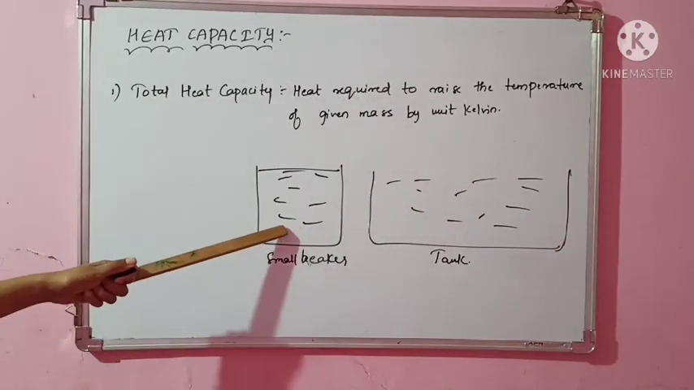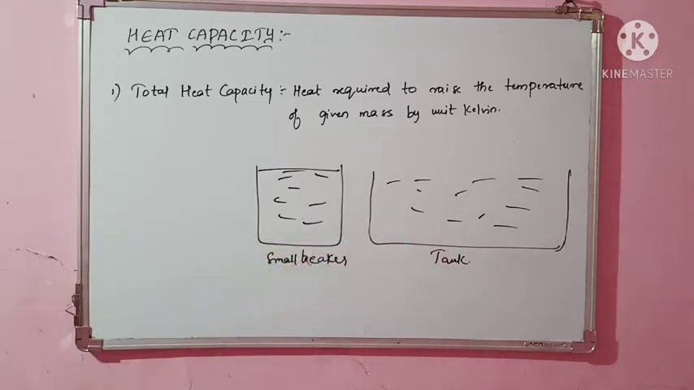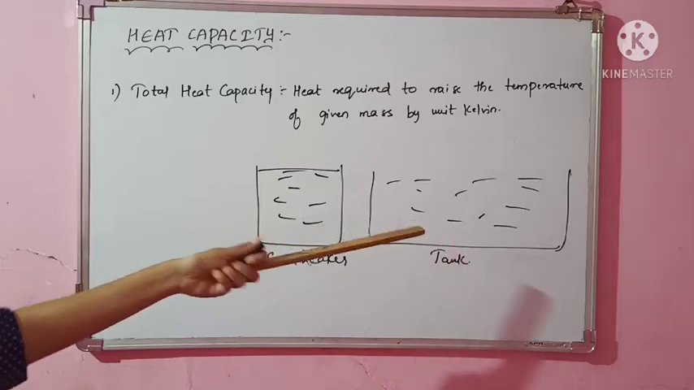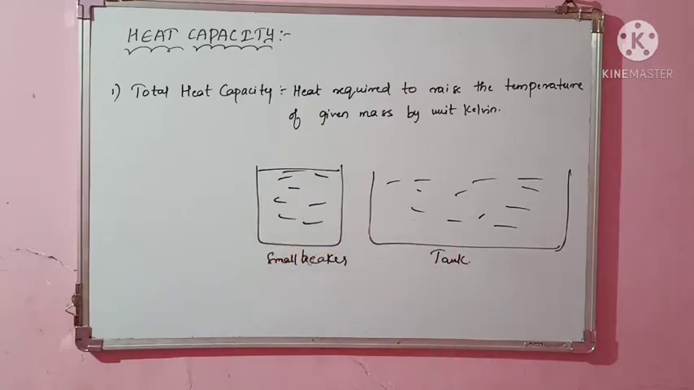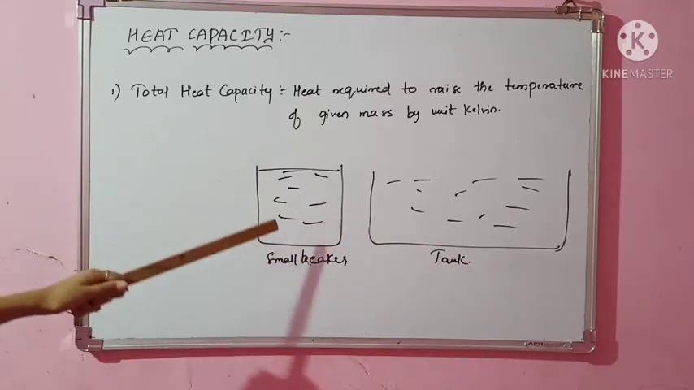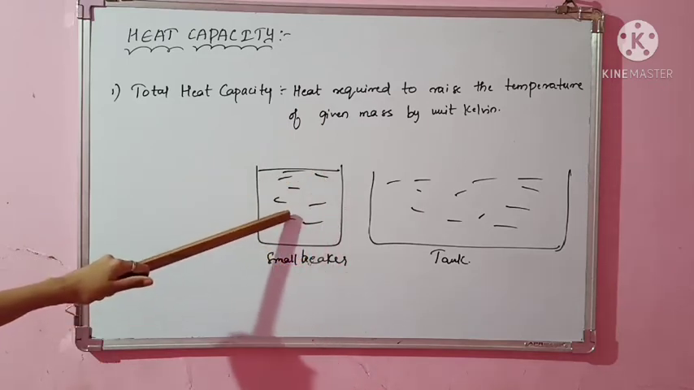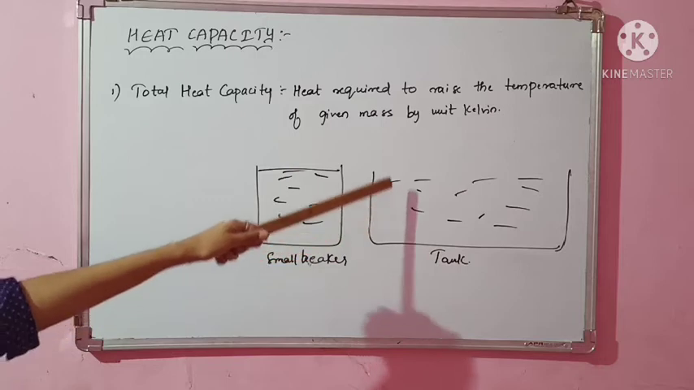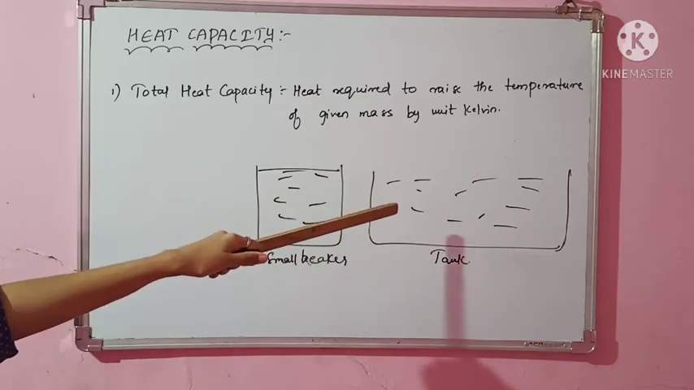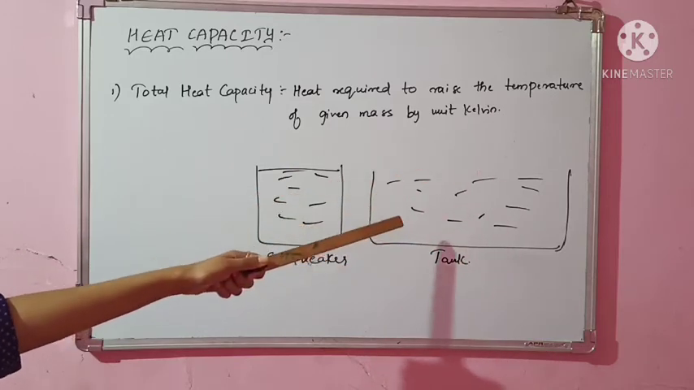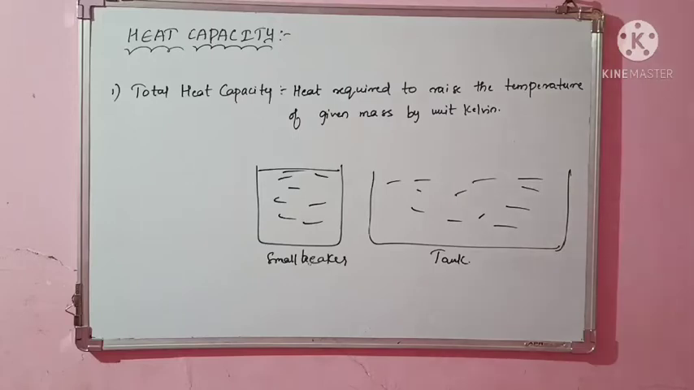So here the given mass of substance is different, and there also it is different. So what it shows is that the total heat capacity will be different here and there. How much heat do I require to raise the temperature by 1 unit Kelvin for this given mass of substance? Definitely it will be different in both the cases.